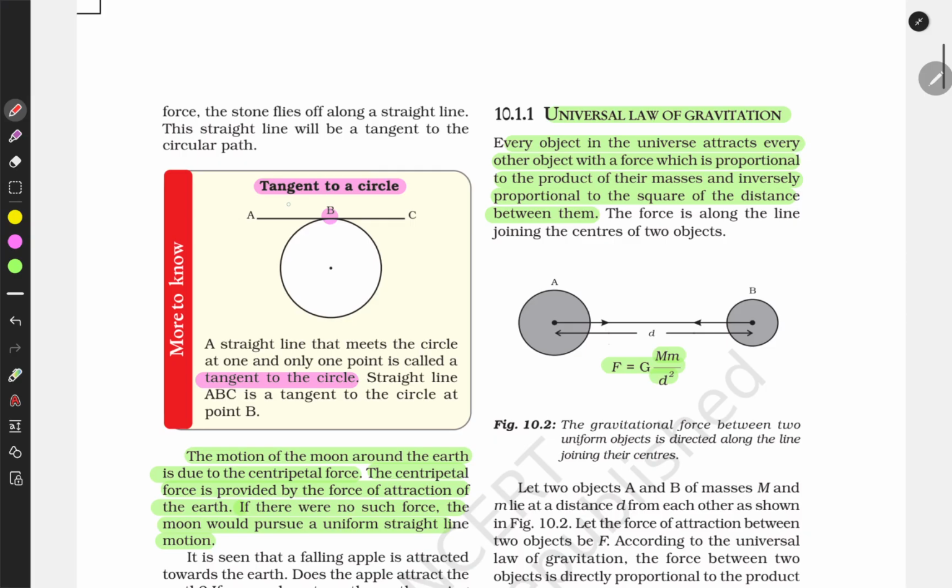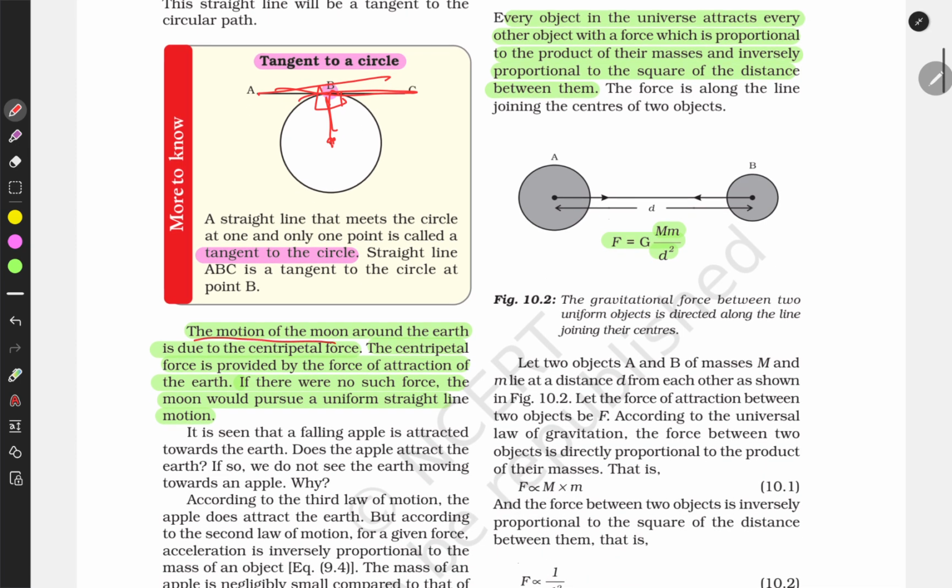What is the tangent of a circle? If a line touches a circle and makes a 90 degree angle with the center, this is called a tangent. Motion of the moon around the earth is due to centripetal force. The centripetal force is provided by the force of attraction of earth.